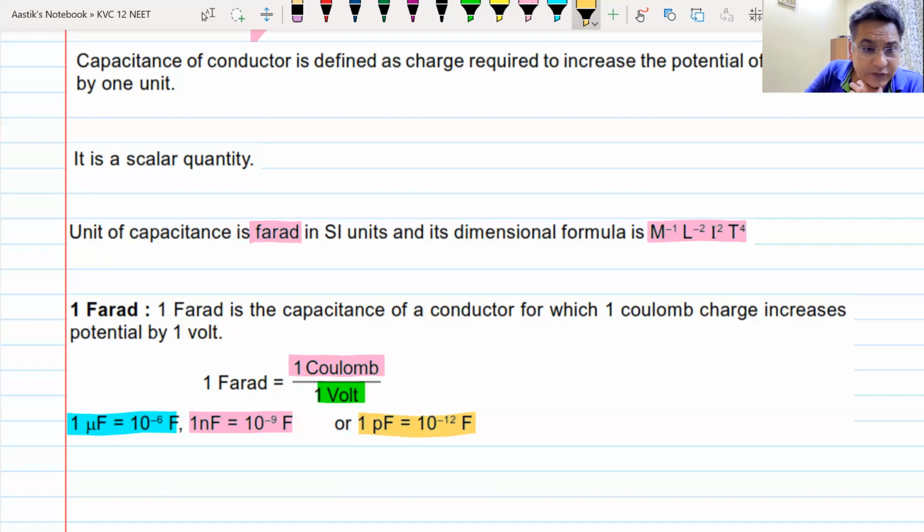But before going on to 1 farad, let us now understand on what all factors the capacitance of a conductor depends. So that is the next heading that you will write: factors on which C depends.